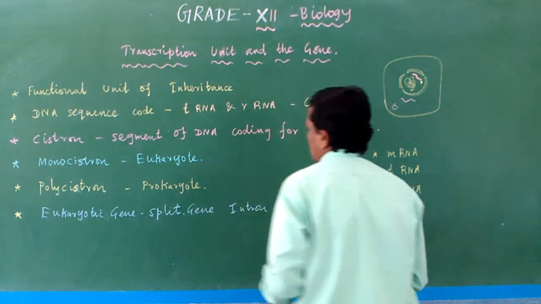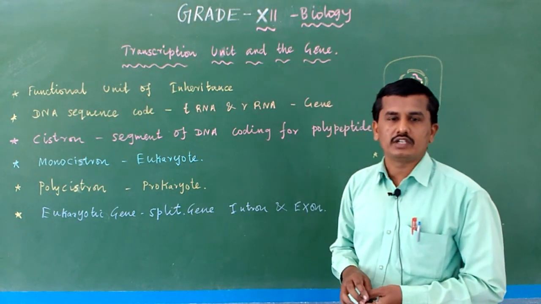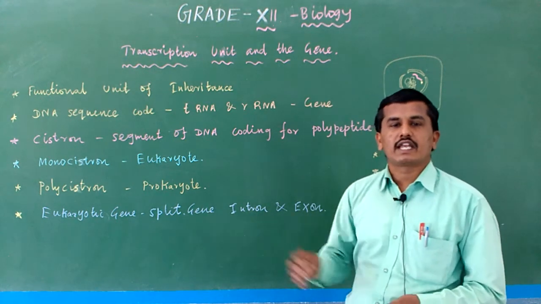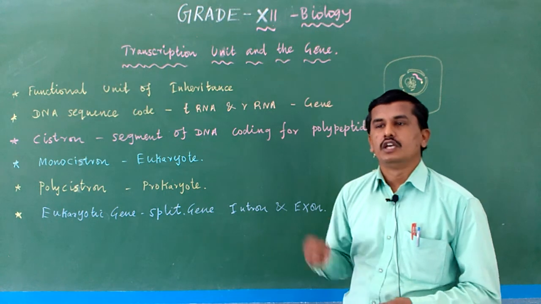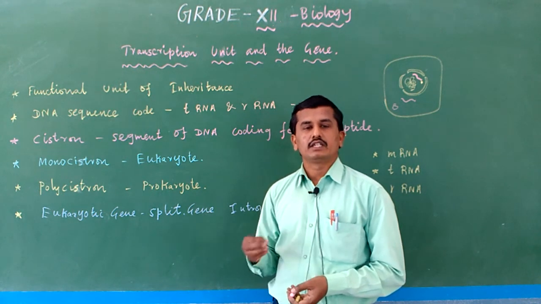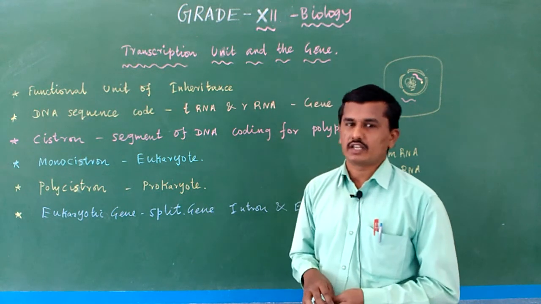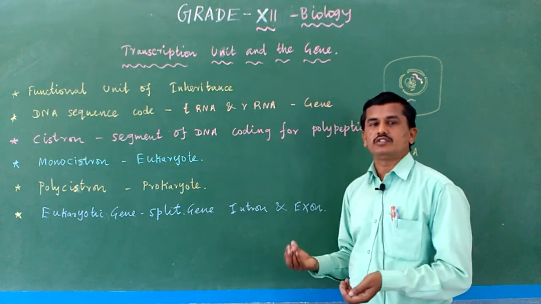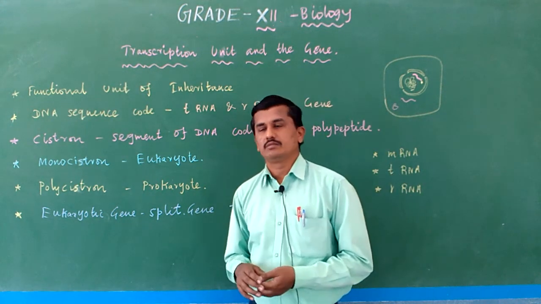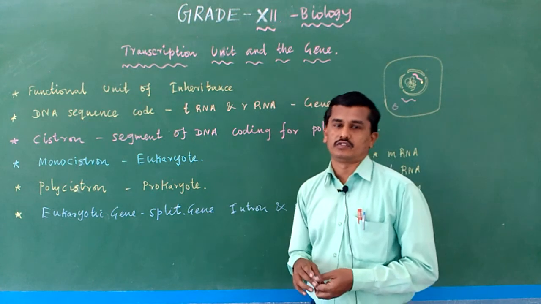Okay, in our topic, the functional unit of inheritance. So actually we know the gene is a functional unit of inheritance, the structural and functional unit of inheritance. How are the characters passed from one generation to the next generation? Through the gametes. The gamete contains 23 chromosomes in human. Then through the gamete the genes are present. Through the genes only the characters are passed from one generation to the next generation. So gene is nothing but a unit of inheritance, and particularly the functional unit of inheritance.